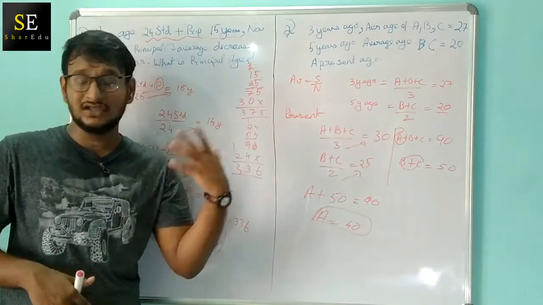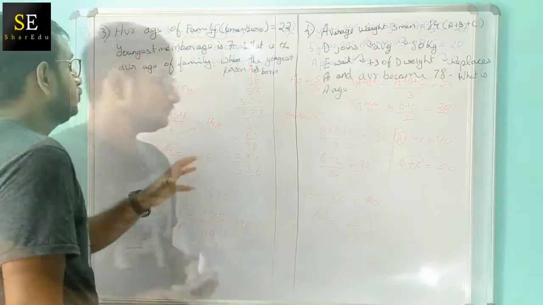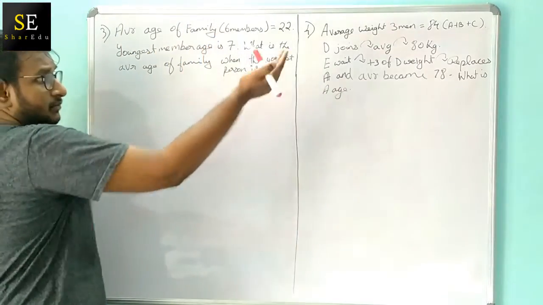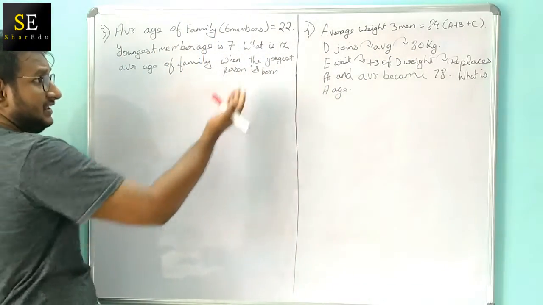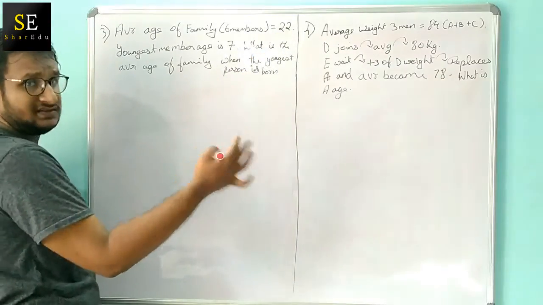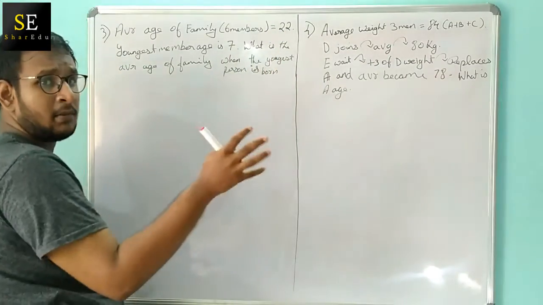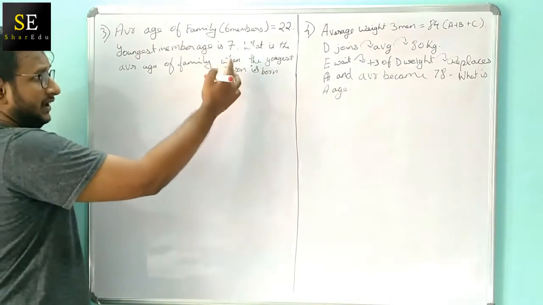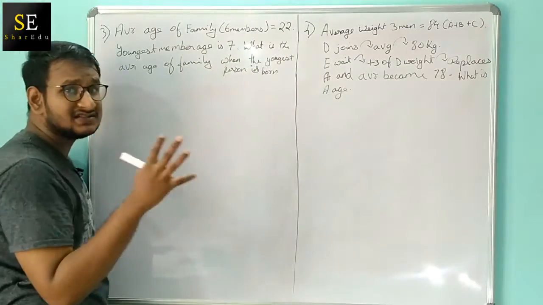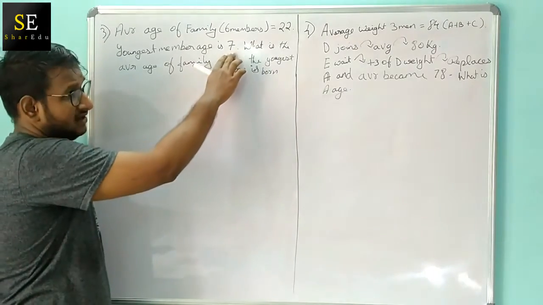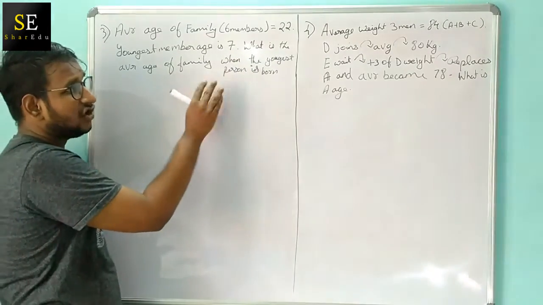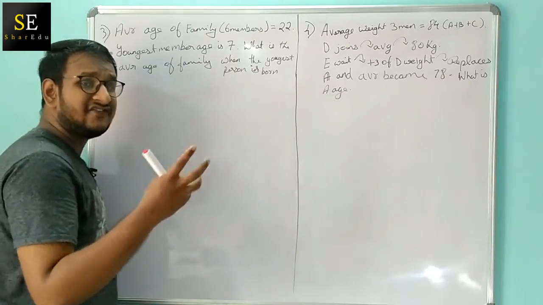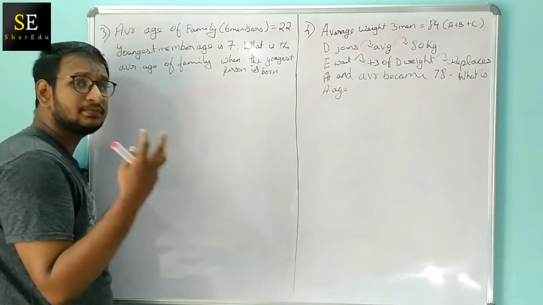Come on, let's move on to the third and the fourth question. The third question says that the average age of a family is 22 and the number of members in the family is 6. There are 6 members in the family and their average age is 22, and the youngest member's age is 7. They are asking what the average age of the family was when the youngest person was born.